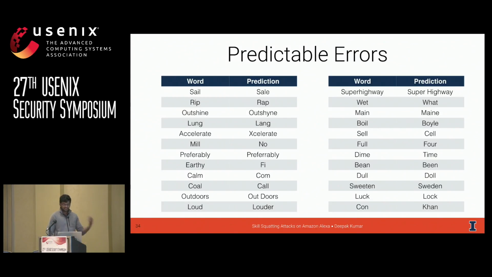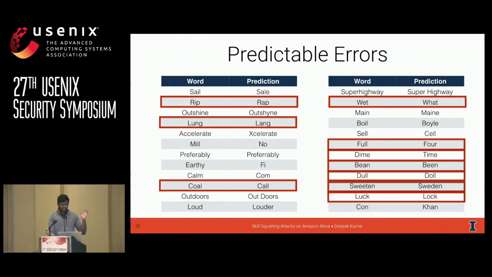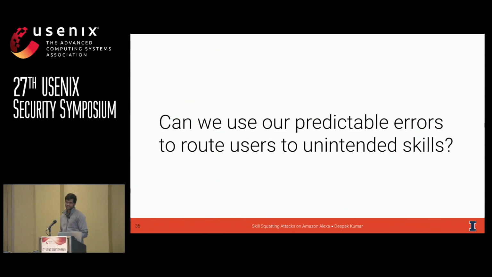In the paper, we delve into these a little more and provide some explanations. But I want to note that it's not just homophones. Even a human would have a hard time distinguishing between sail and sale because they sound exactly the same. What's more interesting is that there are some categories of words that fundamentally sound different. They have an underlying phonetic structure that is different. Rip and rap, wet and what, luck and lock. In the paper, we talk a bit more about these and provide some explanations, but for the scope of this talk, it's enough to know that Alexa makes some predictable mistakes. The next question: can we actually use these predictable errors to route users to unintended skills?